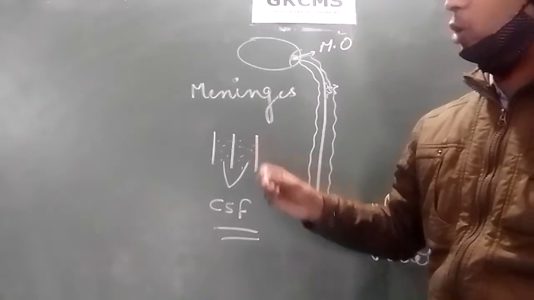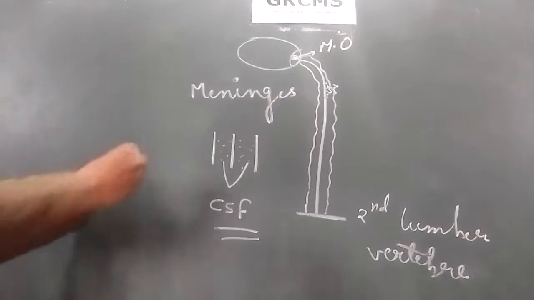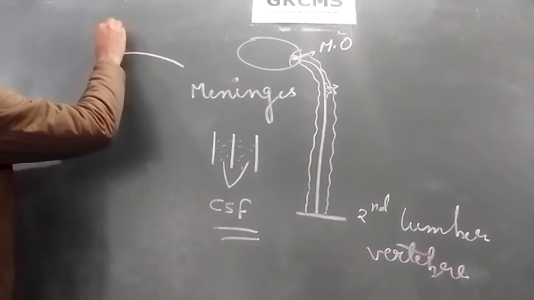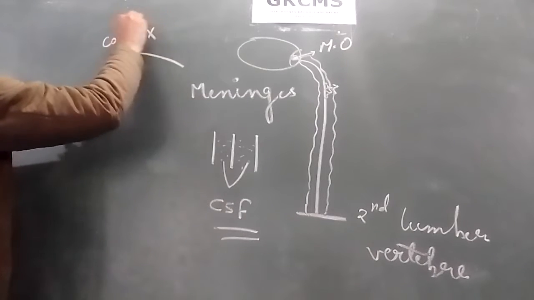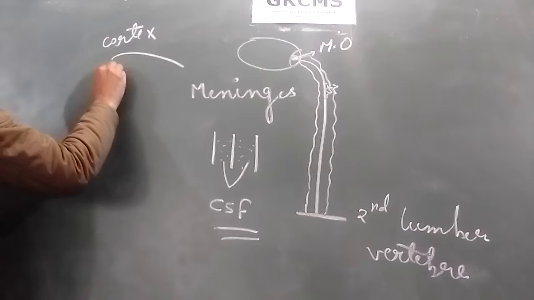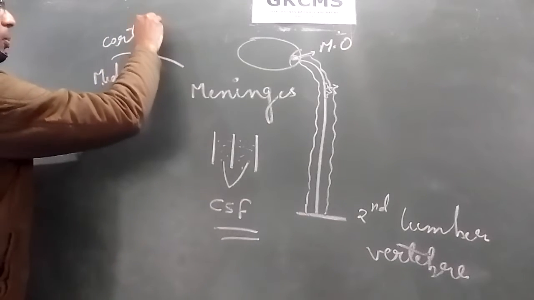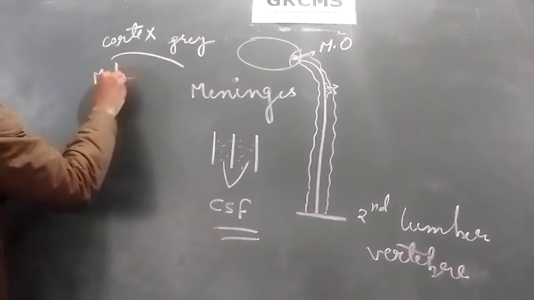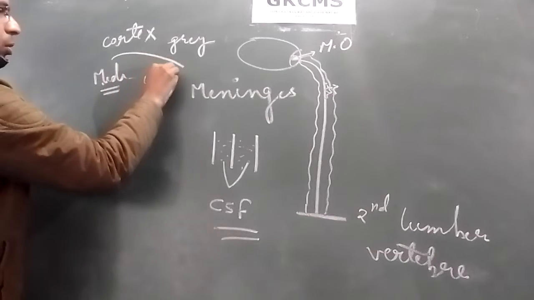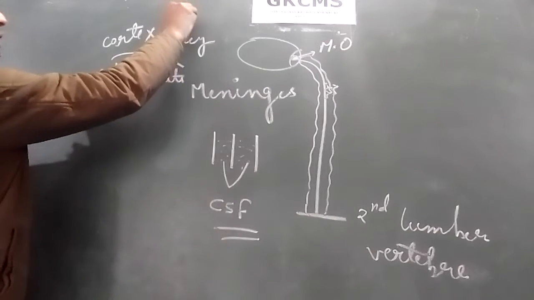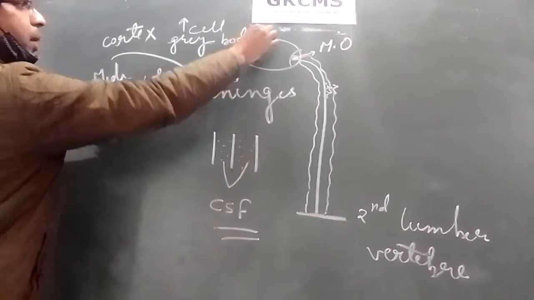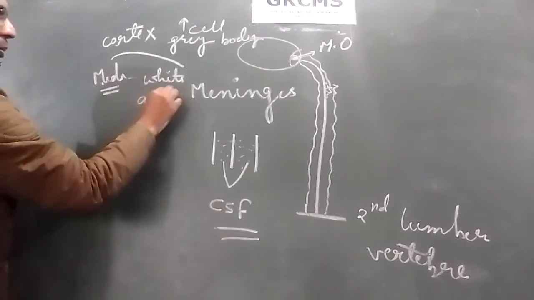In the cerebrum, you have seen that there are two portions: the outer portion, called the cortex, and the inner part, called the medulla. The cortex consists of grey matter, and the medulla consists of white matter. Grey matter means it consists of cell bodies or cyton part, and white matter consists of axon part.